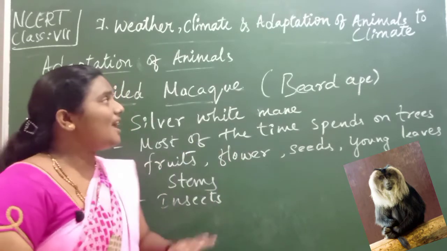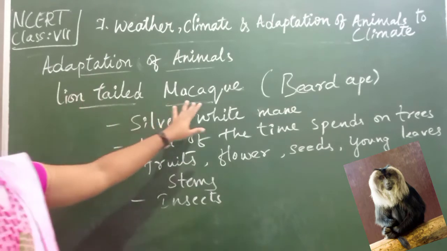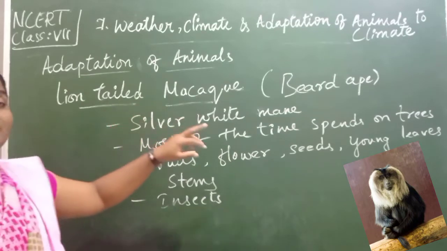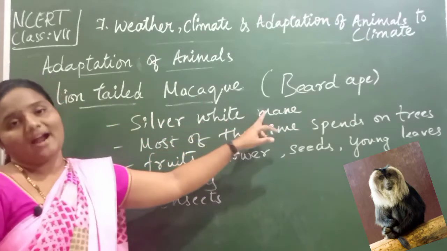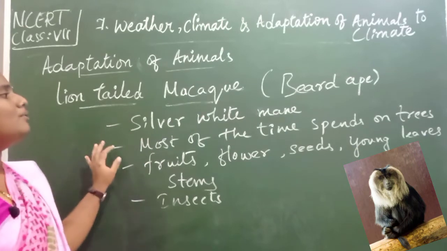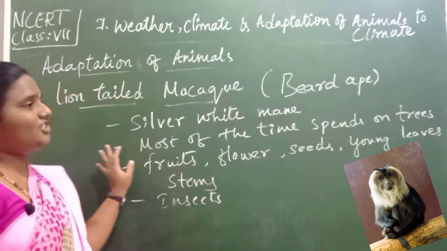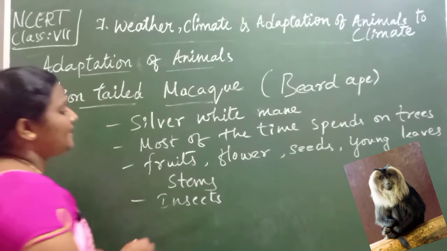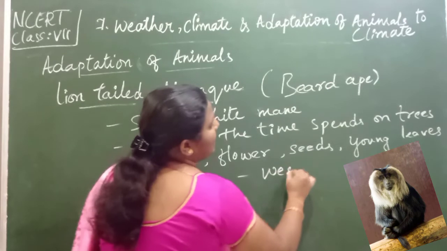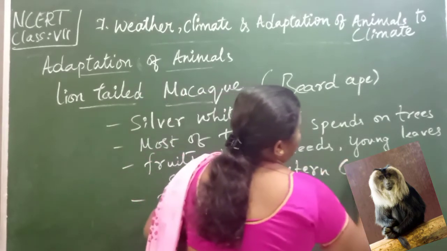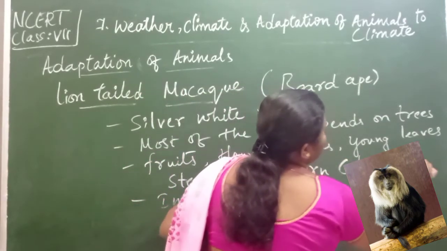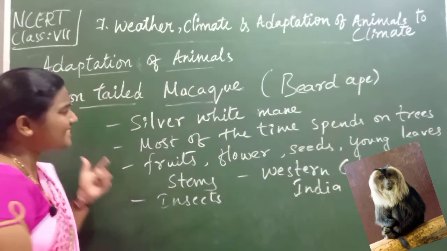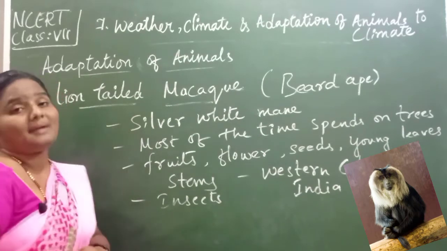Children, understand how the lion tailed macaque will be? It's also called a beard ape. And why it is called so, because it has a silvery white mane in the head part, and most of the time it spends on trees. Children, and specially we can find such an animal in our country, that is in the Western Ghats of India. In the Western Ghats of India we can find these type of animals. Children, this is a very interesting feature about the macaque.